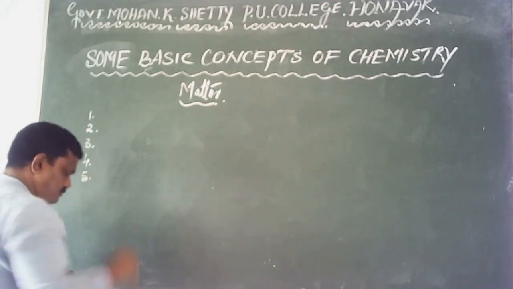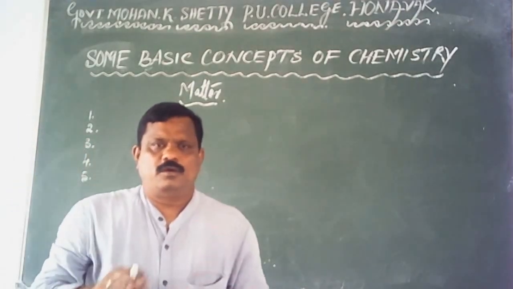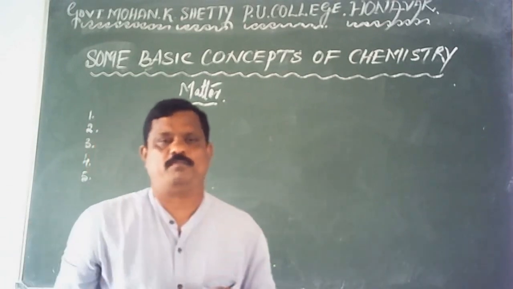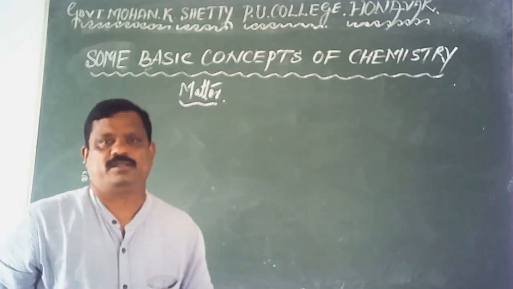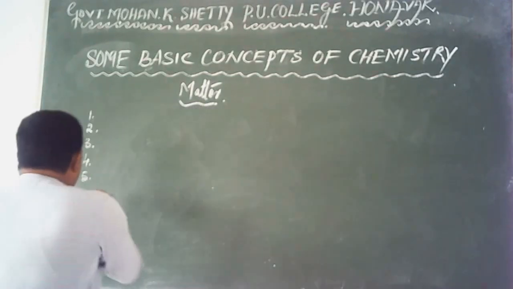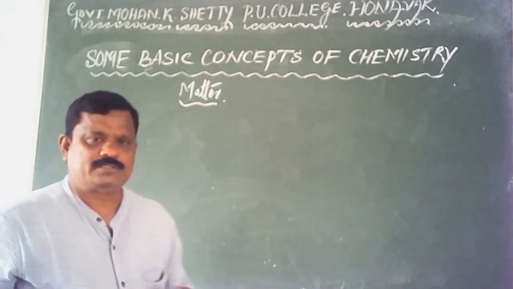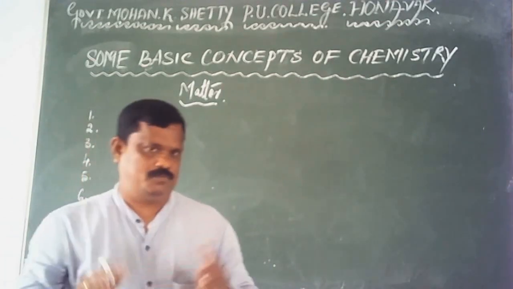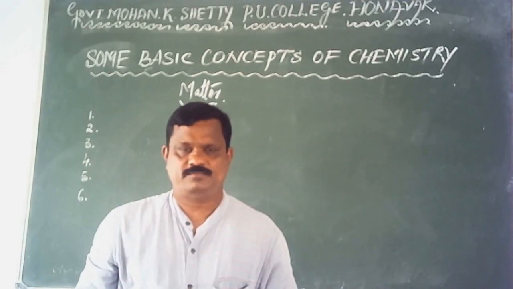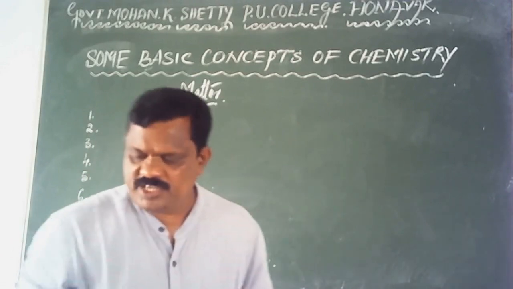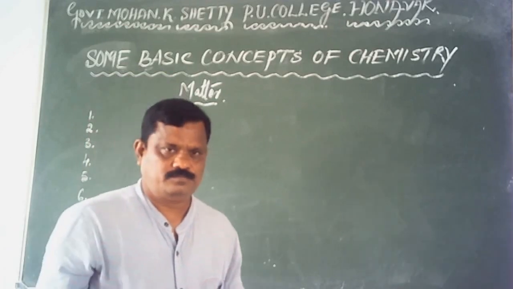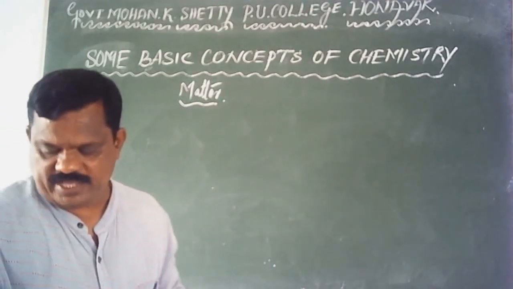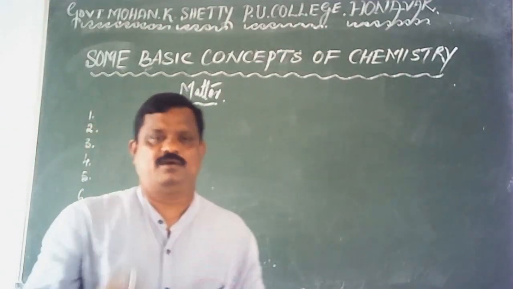After this, how are matters classified? Classification of matters. What are the different types of matter? Next one is, what are the properties of matter? Physical as well as chemical properties of matter and their measurement. Okay, my job is to answer all these questions. First of all, my job is to answer the first question, what is a matter?